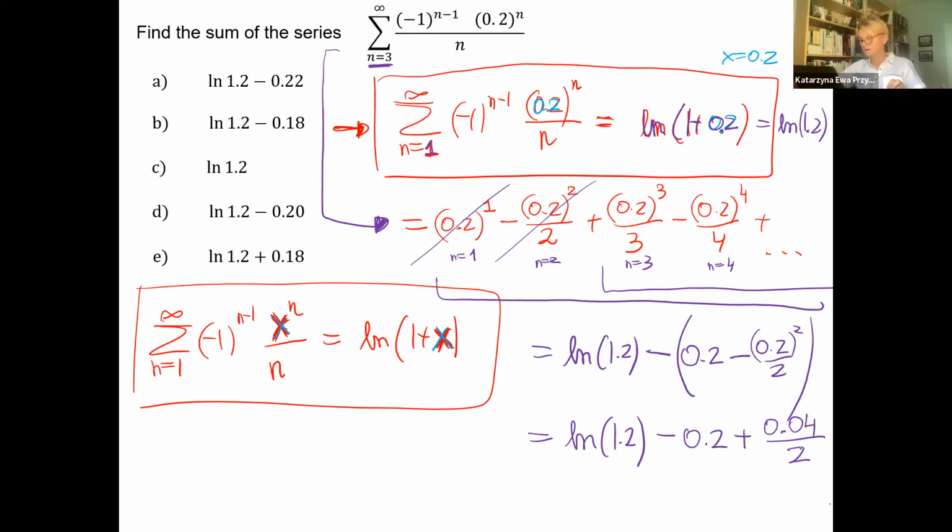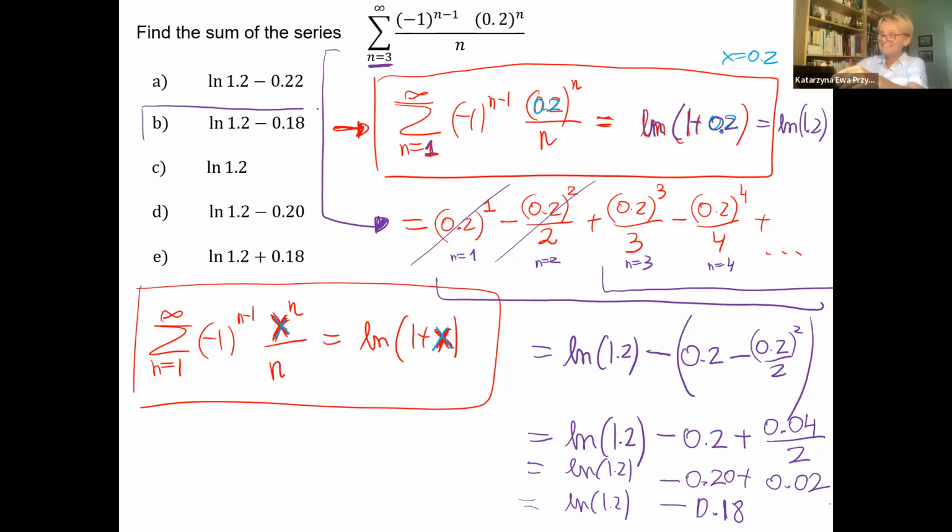Am I right? And then we have 0.2 plus 0.02, because we have to divide, and then this is 20, then this will be 18. Please check, of course, no calculators. Natural log of 1.2 minus 0.18. Please confirm that I'm right. Okay, that means option A is the main option.